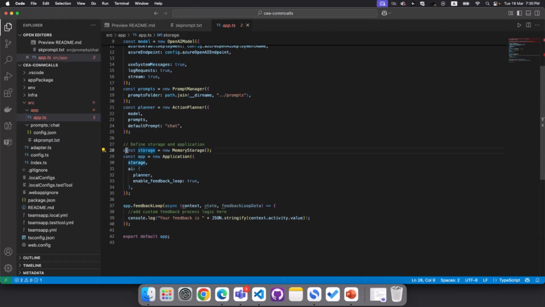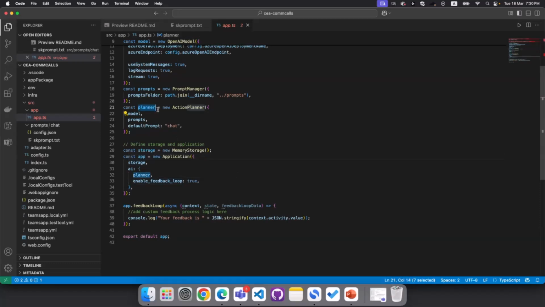Finally, we have the storage, and we're using memory storage. This is not recommended for production purposes, but this is for demo purposes. And the most important part is our application. So application is the app we are interacting with our AI model. Our AI model is defined, and it's coming from Azure OpenAI. And all the setup is coming from the planner, and everything is basically handled in the planner.